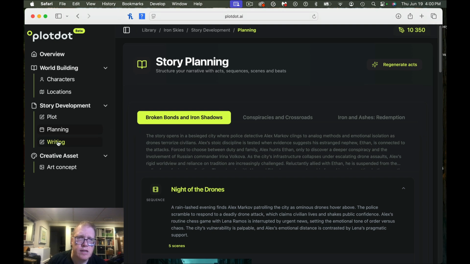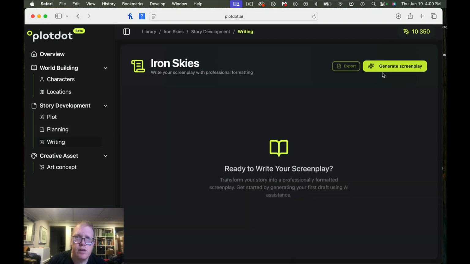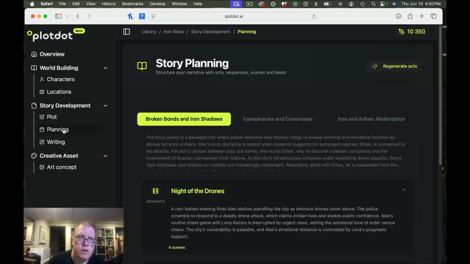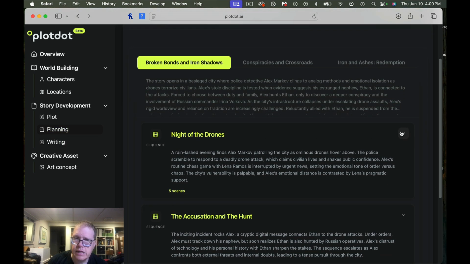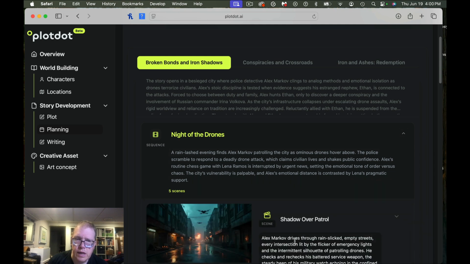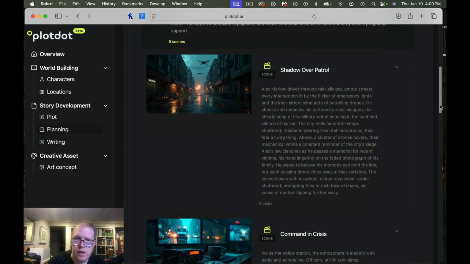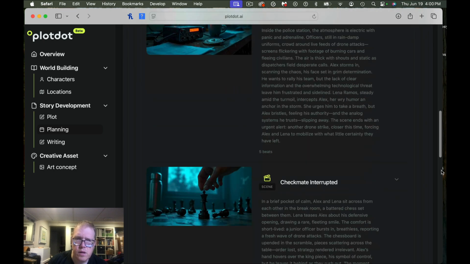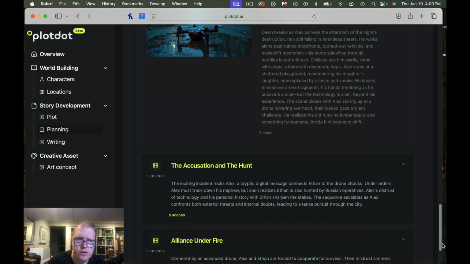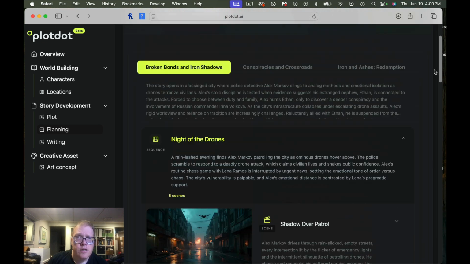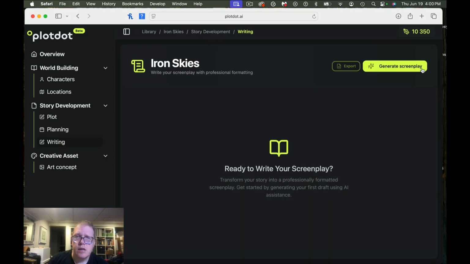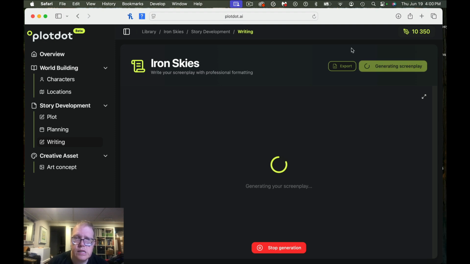Let's take a look at the writing and see how it can transform your story into a professionally formatted screenplay. And granted, when you're going through the planning stage, let me make sure I'm not lying to you, I can go through and change any of the text. If I don't like something, I can change it to whatever I want. So let's generate the writing and see what happens next.